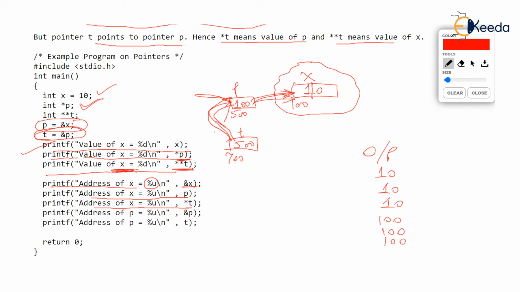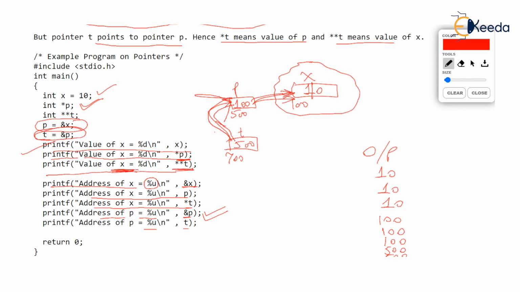Next line is printing address of p. Observe this line. Address of p is %u and &p. Of course, check the diagram. Address of p can be gathered using &p, and that is 500. So the next line is going to print 500. And then the last line, we are again printing address of p in %u format by printing the value of t. And you know t is a pointer to pointer. t has already stored the address of p, that is 500. So the last line is also going to print 500.